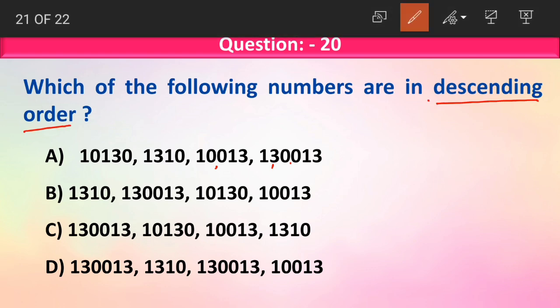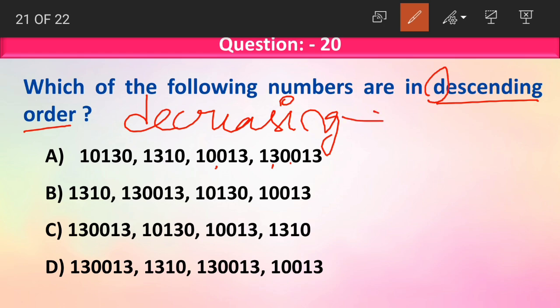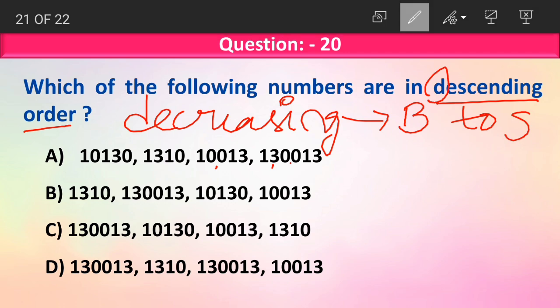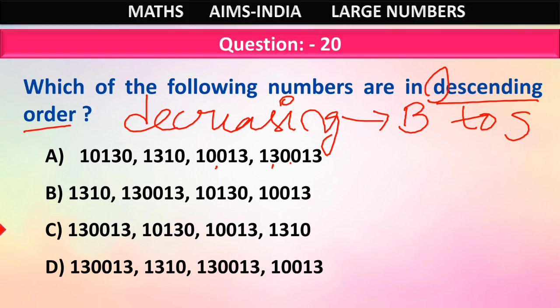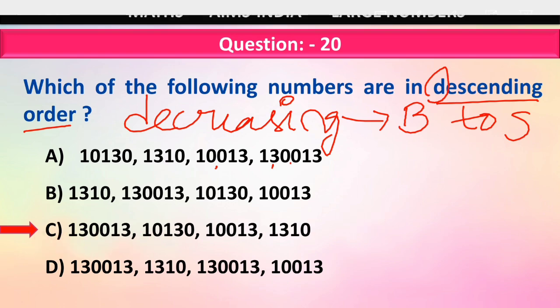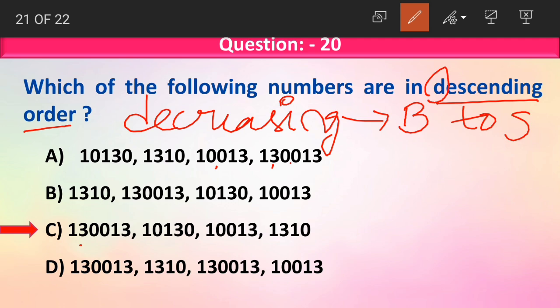What is descending order, children? D for descending, D for decreasing. Descending order, we write numbers in the decreasing order. What does decreasing mean? Big to small. First number should be the largest number and the last number should be the smallest number. Option C is the correct answer, which has the numbers in decreasing order. First number has 6 digits. Second number has 5 digits.